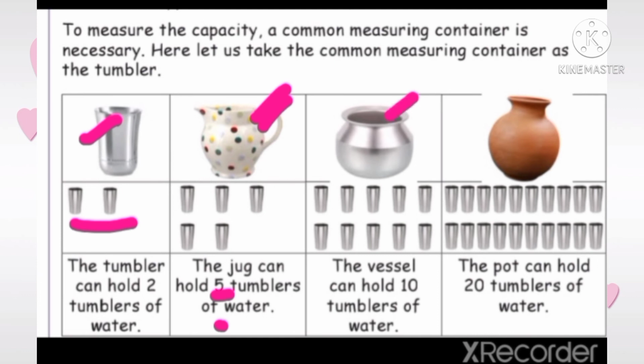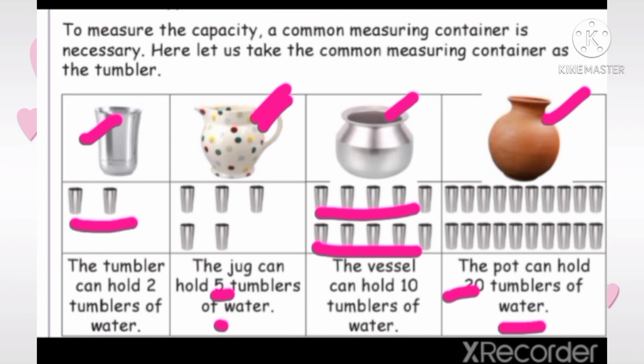Next, here given vessel. This vessel can hold 10 tumblers of water. How many tumblers of water can hold this vessel? 10 tumblers of water. Next, given pot. This pot can hold 20 tumblers of water.